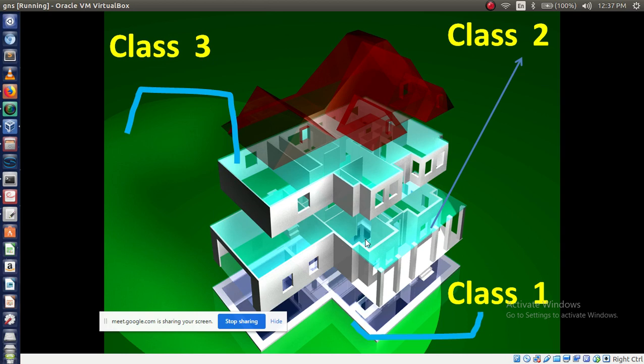Just as one home has multiple floors, in the same way one class can contain many classes. So this is a general idea about class and methods, right? Further we will study it in depth.